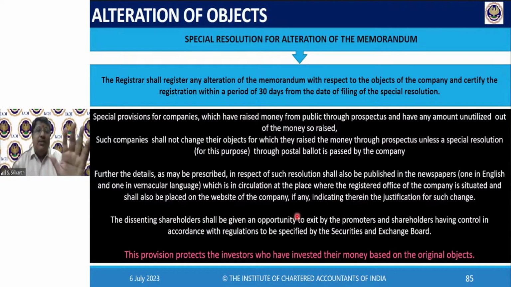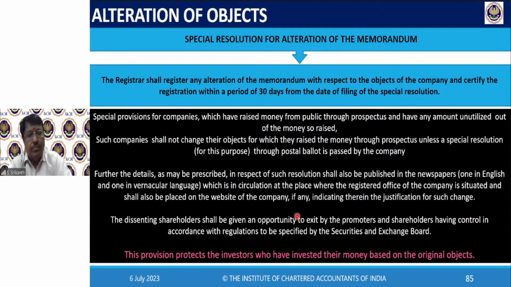Once you publish this resolution in the newspaper, they see, and then they say, no, I am not interested in continuing in this company. Means, if they want to exit, they should be permitted to exit. Not only the 10,000 who dissented, any shareholder who wants to exit can exit. So dissenting shareholder means a shareholder who does not want or who does not agree with the decision.